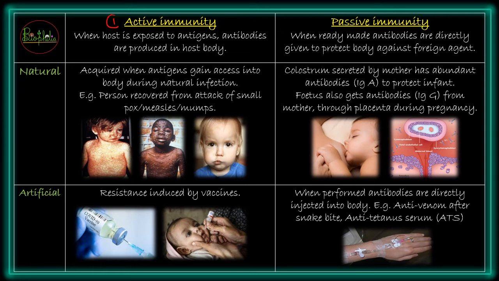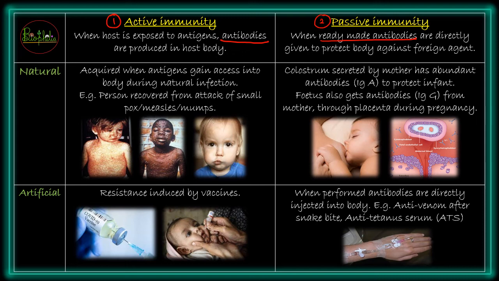So active immunity is when the host is exposed to antigens, meaning antigens have actually entered the body and then antibodies have been produced, that is called active immunity. यानी आपके बॉडी ने सीरियसली कुछ काम किया है, कुछ मेहनत की है and then it has formed the antibodies. जबकि पैसिव इम्यूनिटी जहाँ होगी वहाँ पे the readymade antibodies will be provided to fight against different kinds of pathogens or different foreign agents. सो वहाँ पे आपकी बॉडी ने कोई मेहनत नहीं करी है, उसको रेडीमेड खाना यानी रेडीमेड एंटीबॉडीज मिल गई.